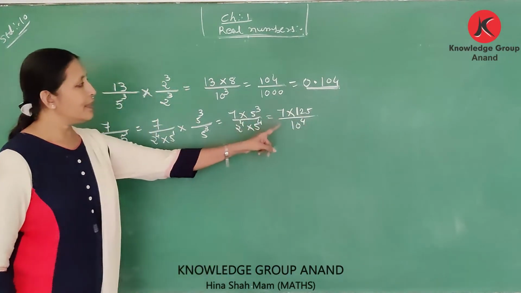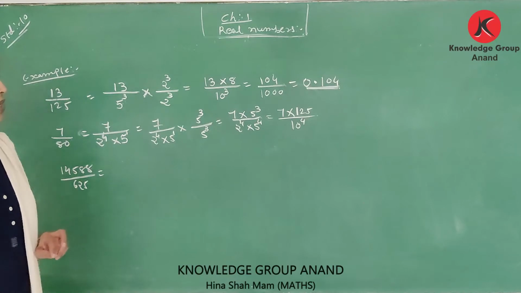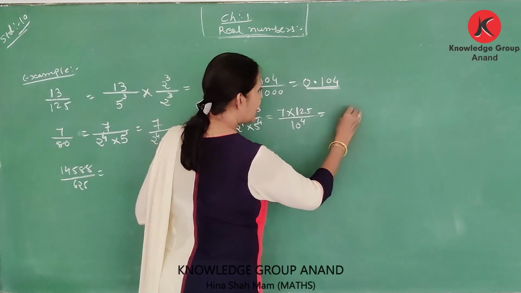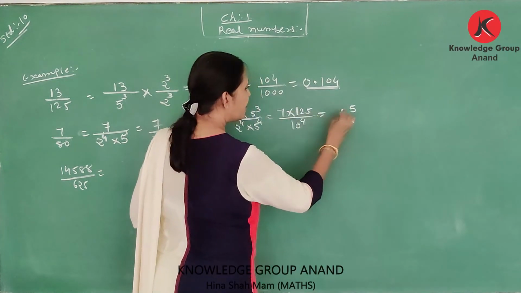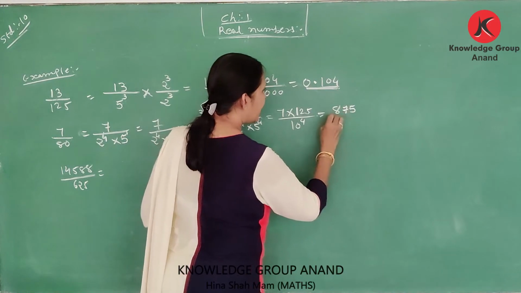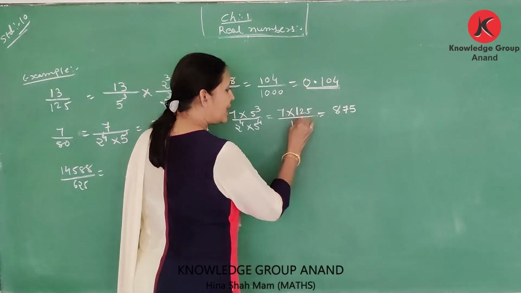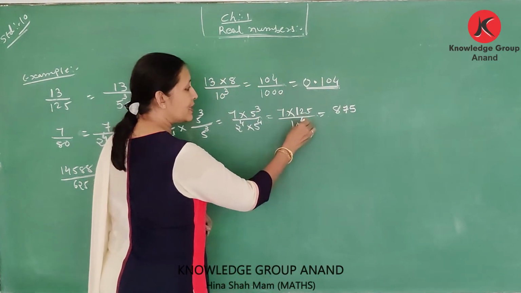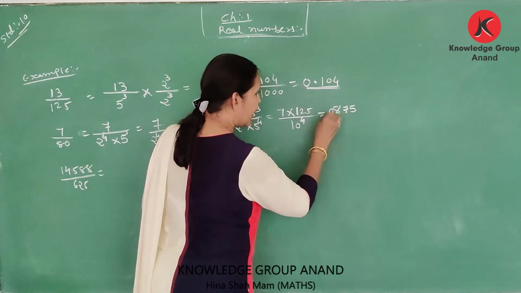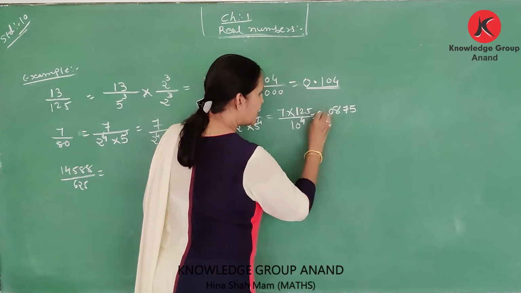It is written as a power of 10. 7 into 125: 7 5s are 35, 3, 40 and 3, 17, 1, 875. Here, how many decimal digits? 4 digits. 1, 2, 3, 4. And then we write equals to